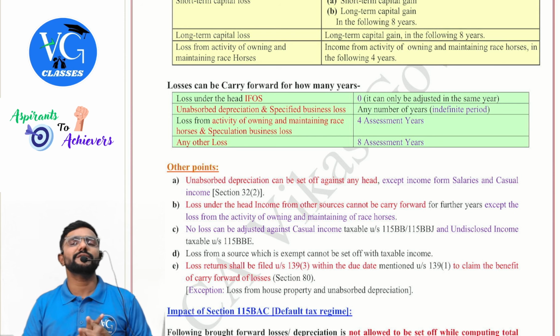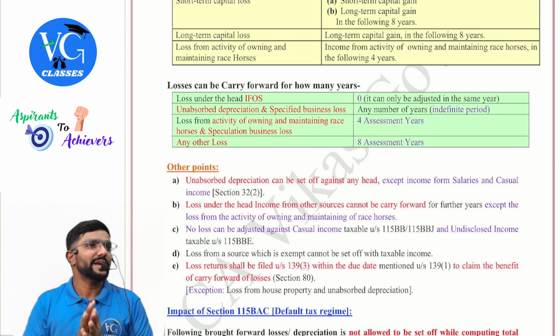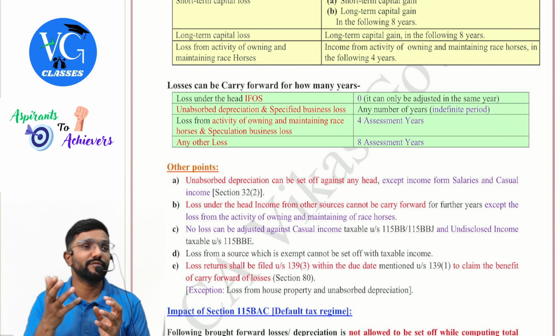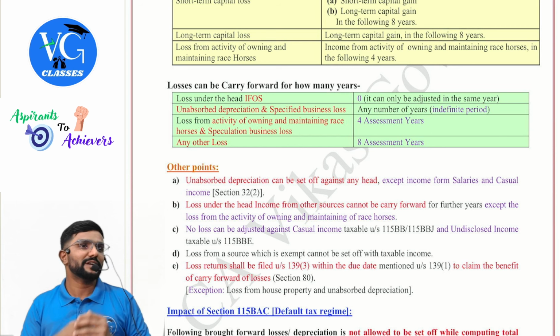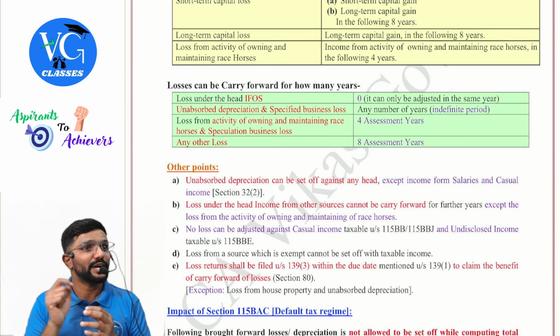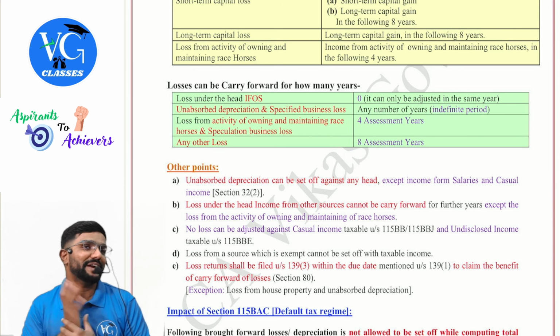So always, whenever you have a loss, keep the depreciation as the last line item. Why? Always, guys, what is the maximum benefit available? Is it for business loss or unabsorbed depreciation? Unabsorbed depreciation. Because business loss has a life of maximum 8 years, and once you carry it forward, you can adjust it only within the same head.